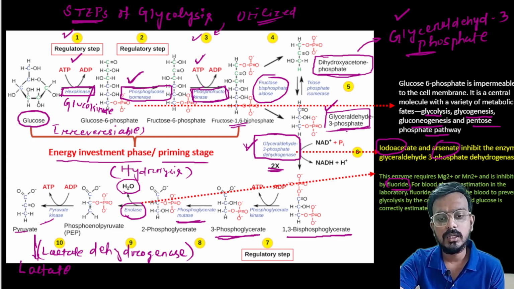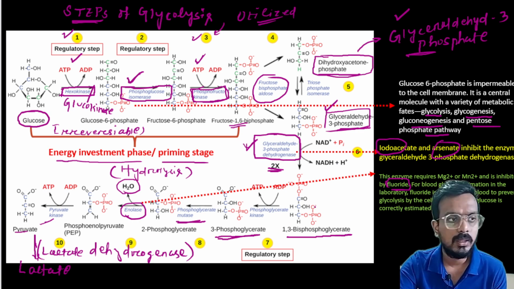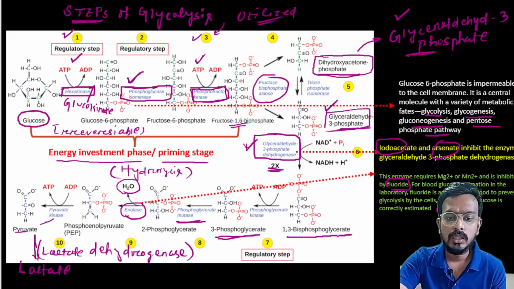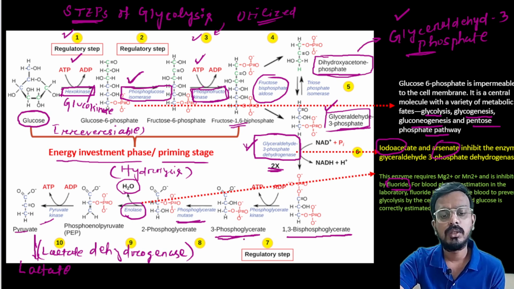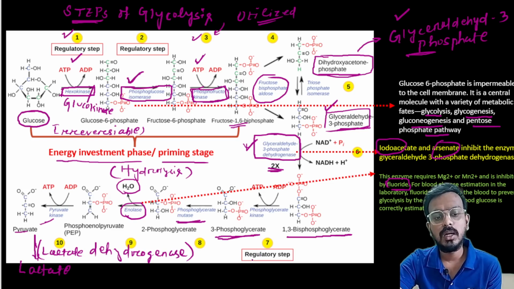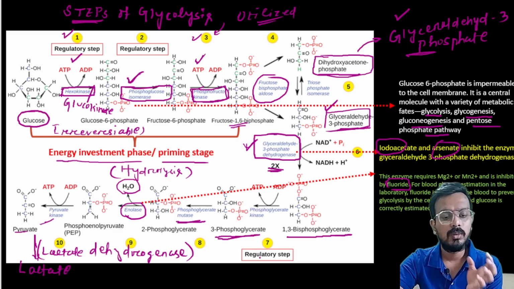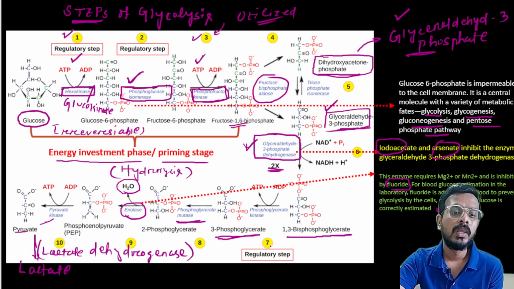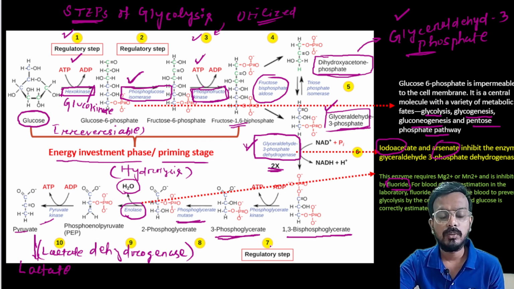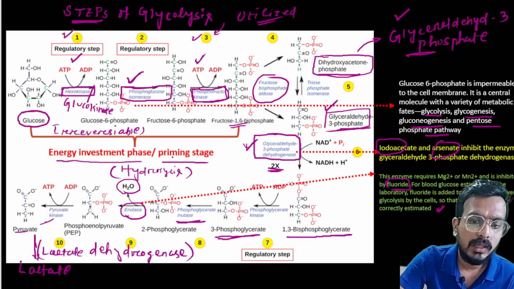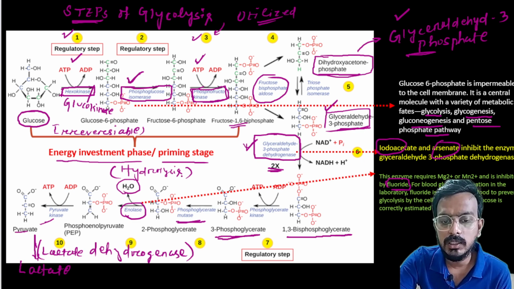Now from glyceraldehyde 3 phosphate, 1,3-bisphosphoglycerate is formed in the presence of glyceraldehyde 3-phosphate dehydrogenase. From 1,3-bisphosphoglycerate, 3-phosphoglycerate is formed. From 3-phosphoglycerate, 2-phosphoglycerate is formed. From 2-phosphoglycerate, phosphoenol pyruvate is formed. From phosphoenol pyruvate, pyruvate is formed. This is all about your glycolysis. So let's see where the energy is produced.